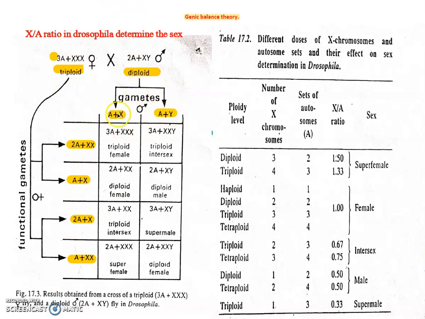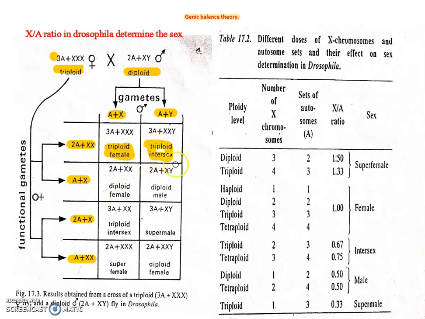When these gametes come together in his lab, he crossed the 2 Drosophila, male and female, artificially, and then he observed that there are triploid females, triploid intersex.